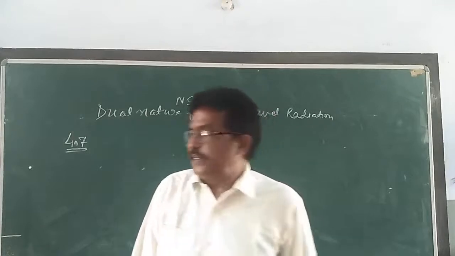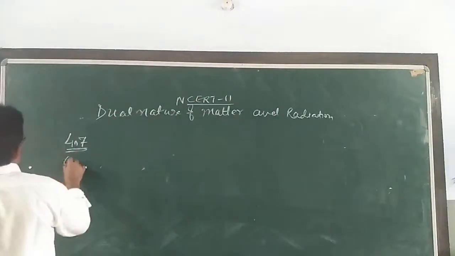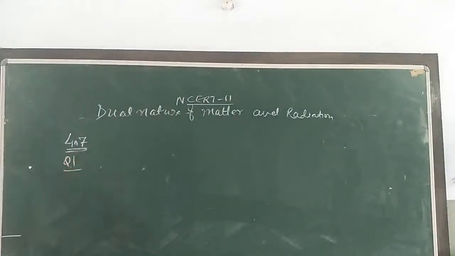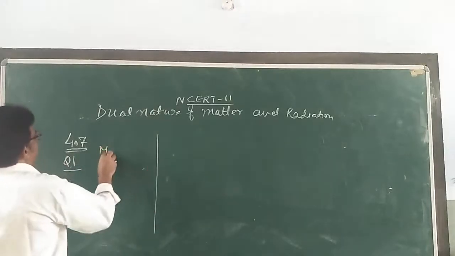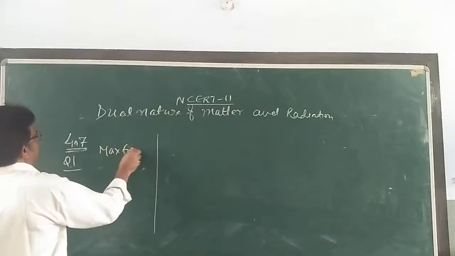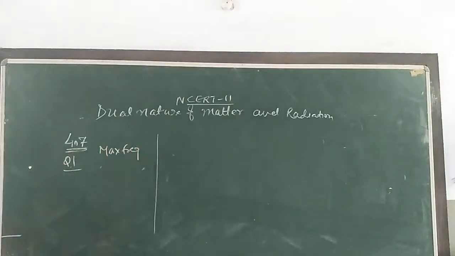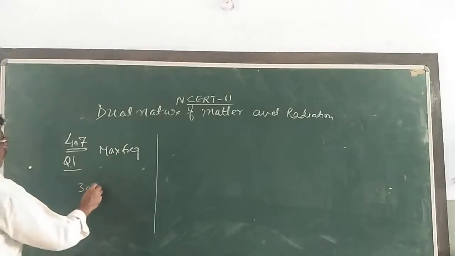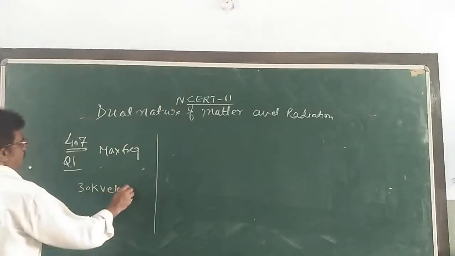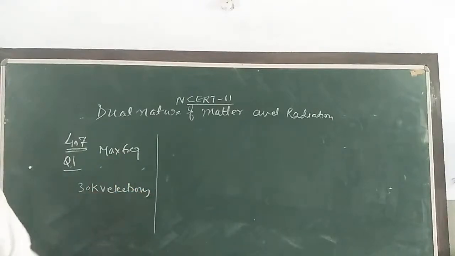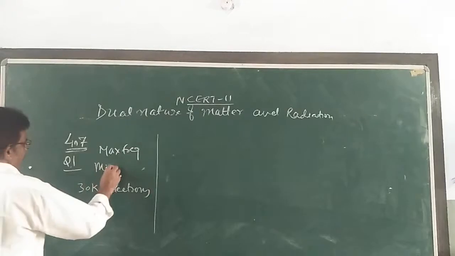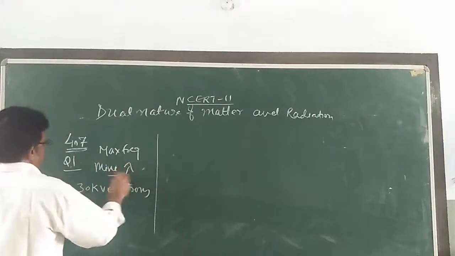Question number 1. Find the maximum frequency and minimum wavelength of X-rays produced by 30 kilovolt electrons. Maximum frequency we have to find out and the minimum wavelength we have to find out.